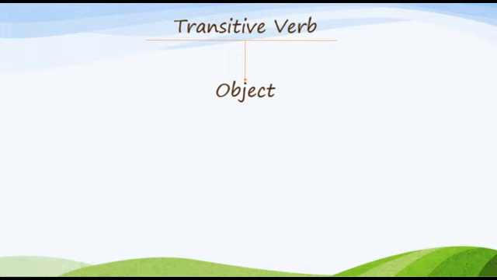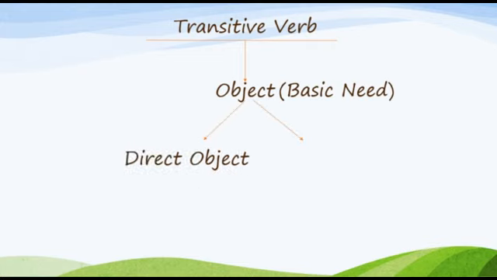Now, as we know that a transitive verb requires an object, we have two classifications of objects as well. Object is our basic need. Number one is the direct object and number two is the indirect object. These are the classification of objects.